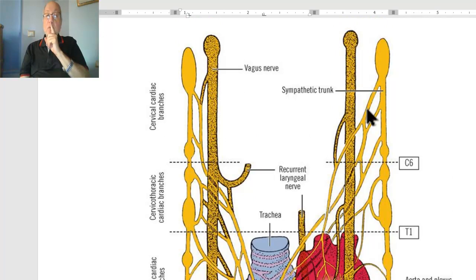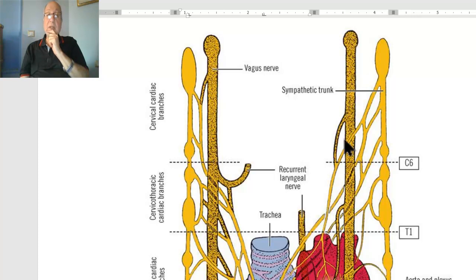Superior left only. Superior left cardiac branch. This branch, the uppermost part, is called the superior cardiac branch of the sympathetic chain on the left side only. And the reverse in the parasympathetic.